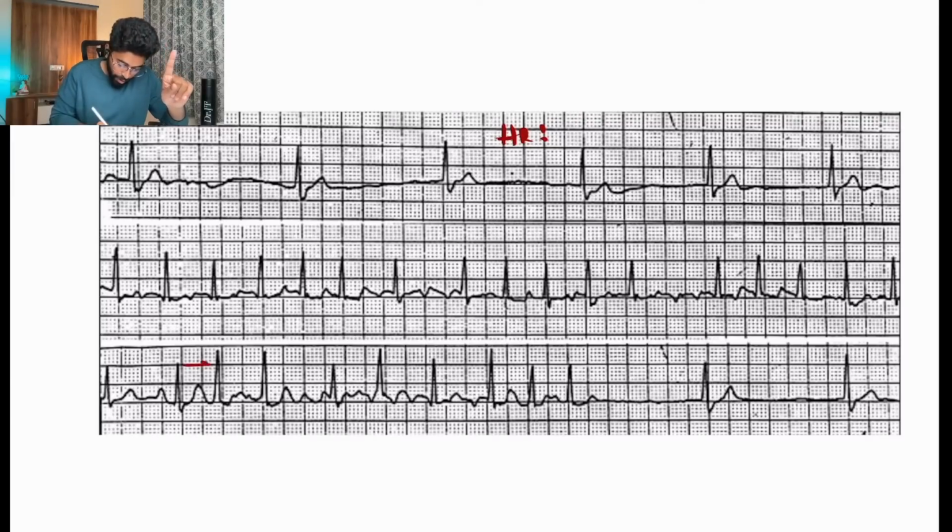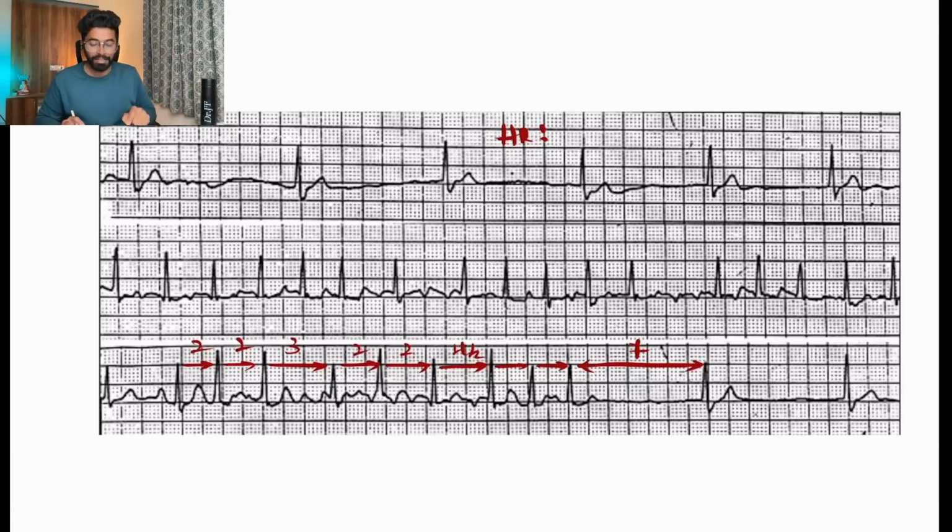So here, I have two boxes, three and a half boxes. Again, two boxes, two and a half boxes, two and a half boxes, two boxes, two boxes. Oh my God, there will be seven boxes. So two, two, three, two, two, two and a half, again seven boxes. This clearly shows that the rhythm is irregular. The rhythm is irregular, and definitely we have to calculate by the third method, that is, calculate the number of R waves